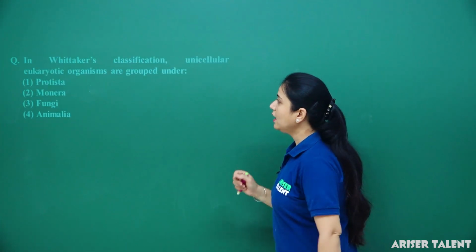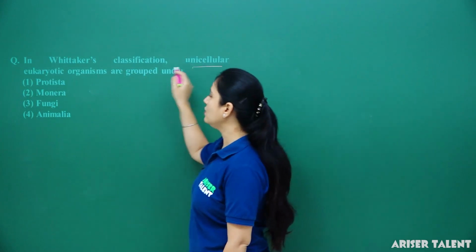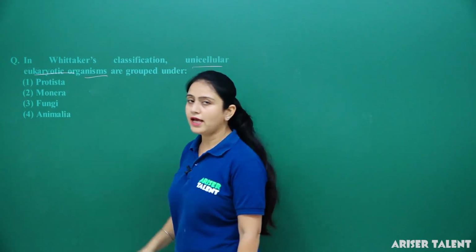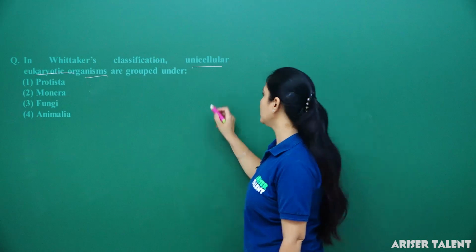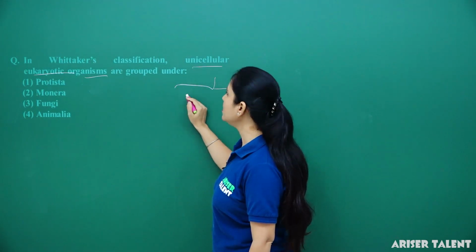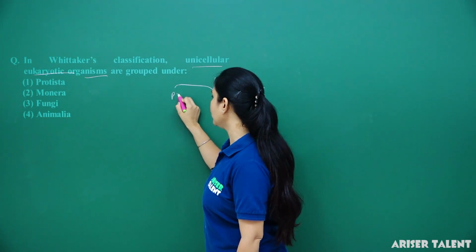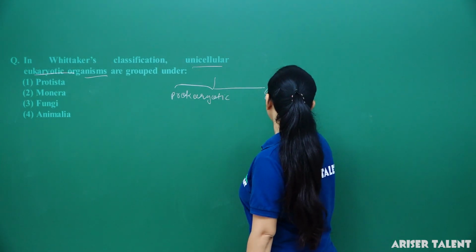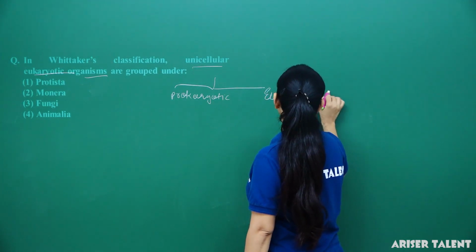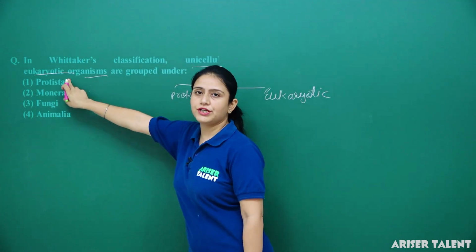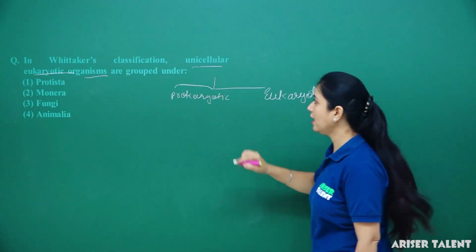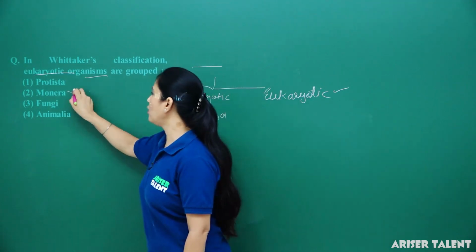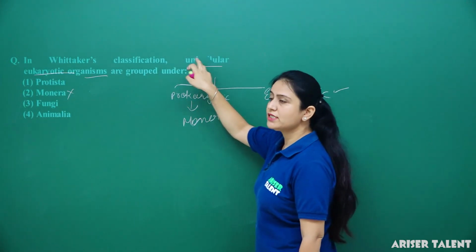Next is, in Whittaker's classification, unicellular eukaryotic organisms are grouped under Protista, Monera, fungi or Animalia. When we studied the 5 kingdom classification, then we came to know first of all that organisms were categorized in 2 groups, prokaryotes and eukaryotes. Okay, then what is the first feature here? The organism is eukaryotic. Okay, then prokaryotes were what? They were Monera. So it's not the option here, because the feature is unicellular eukaryotic.